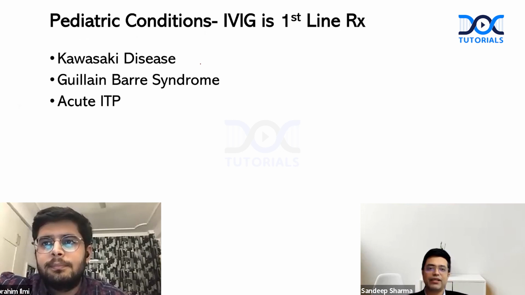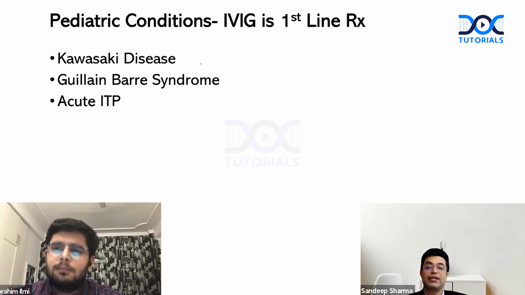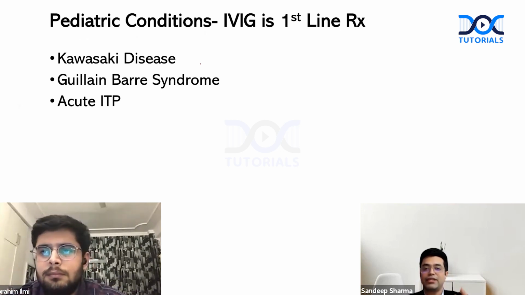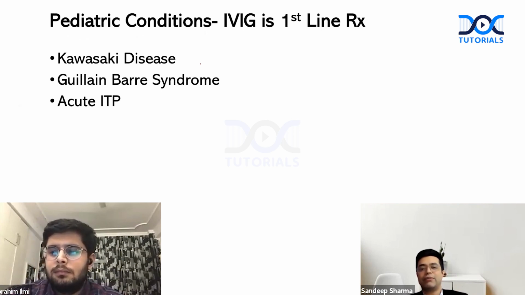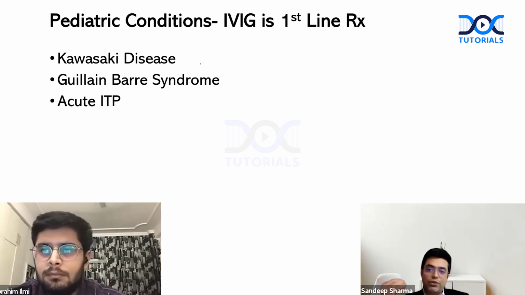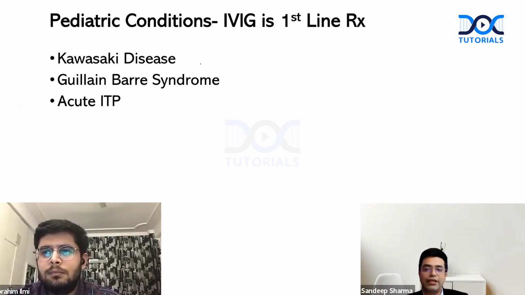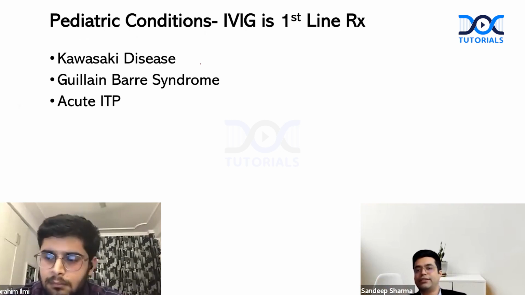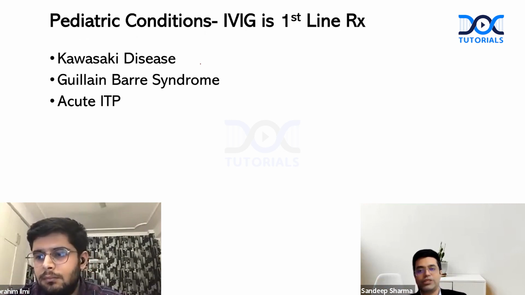So classically speaking, pediatric conditions, IVIG is among the first line therapy. Kawasaki disease, Guillain-Barré syndrome, acute ITP. In addition, MISC, yes, it is one of the first line drugs. In addition, in case the patient is having severe immune-mediated hemolysis and facility for exchange transfusion is not available, there also IVIG is the only drug which is available that you can use as a life-saving measure. So you get plus 10 on this.